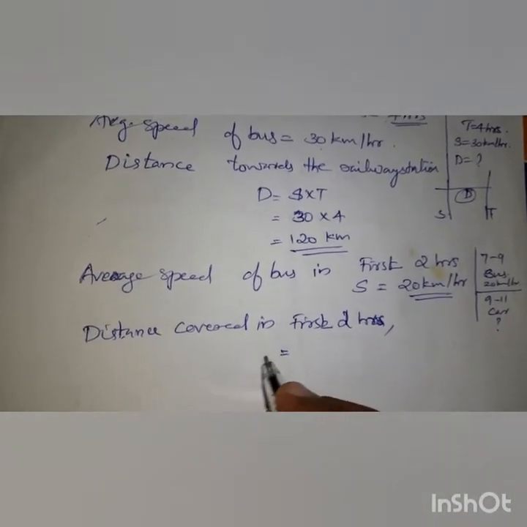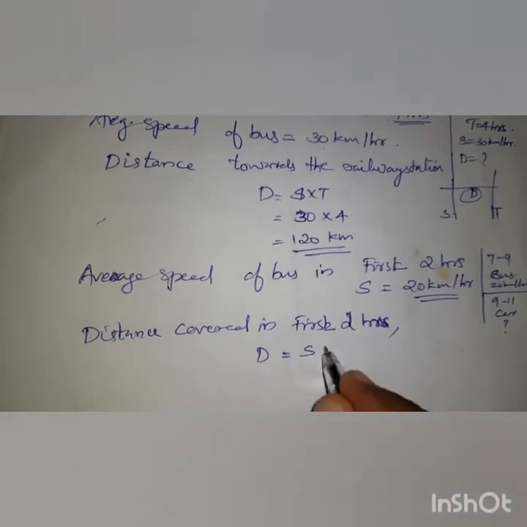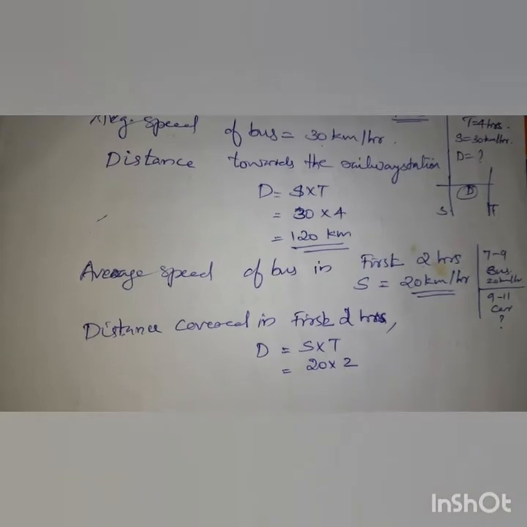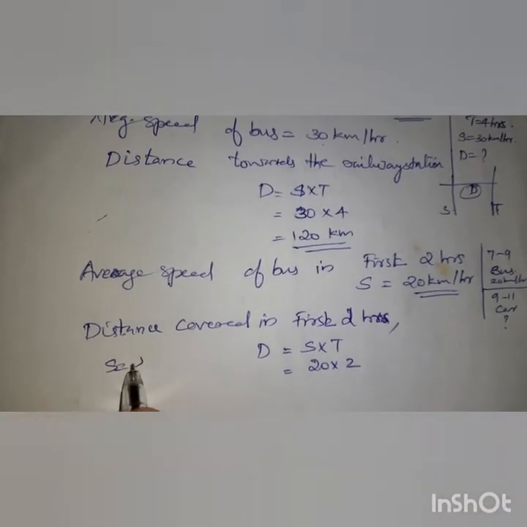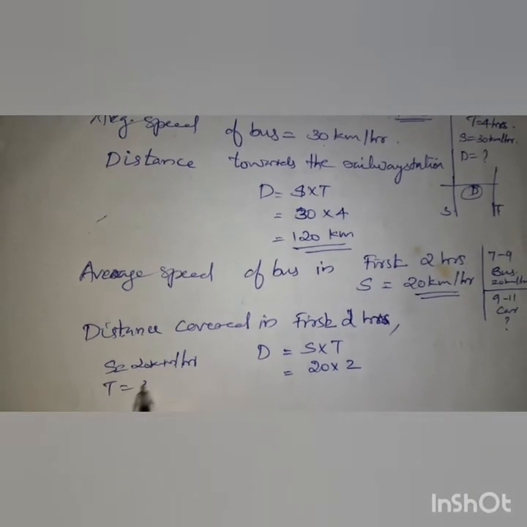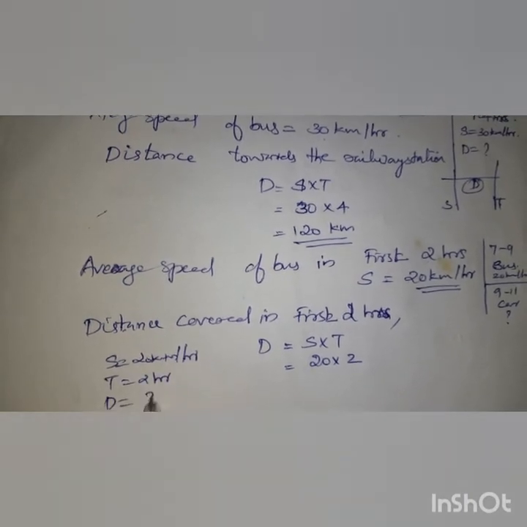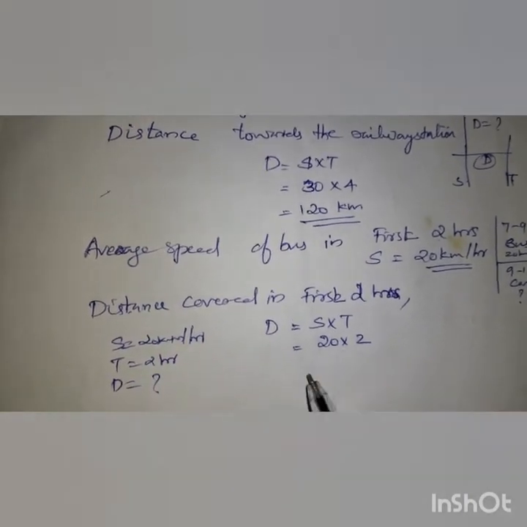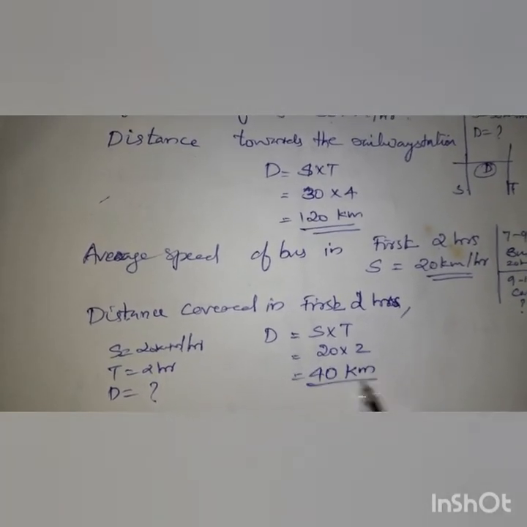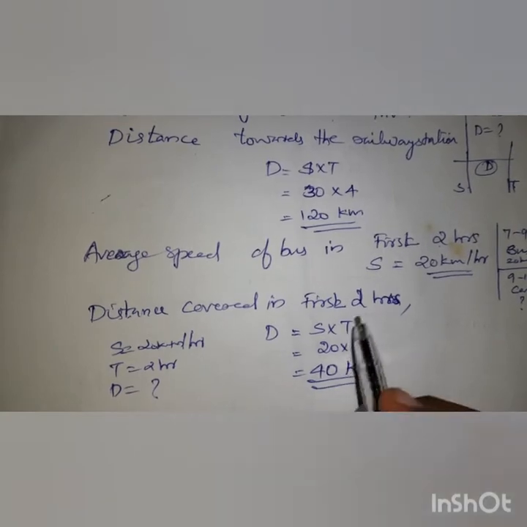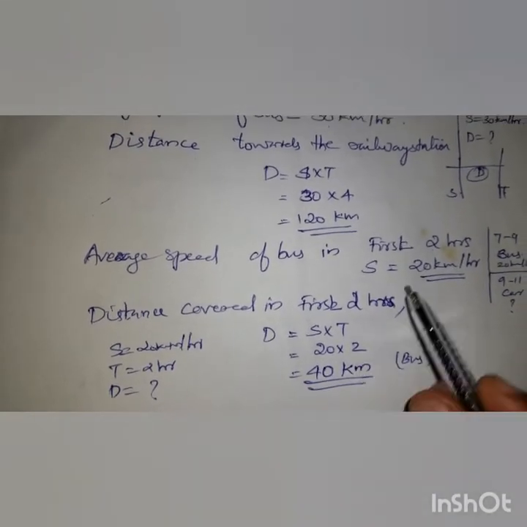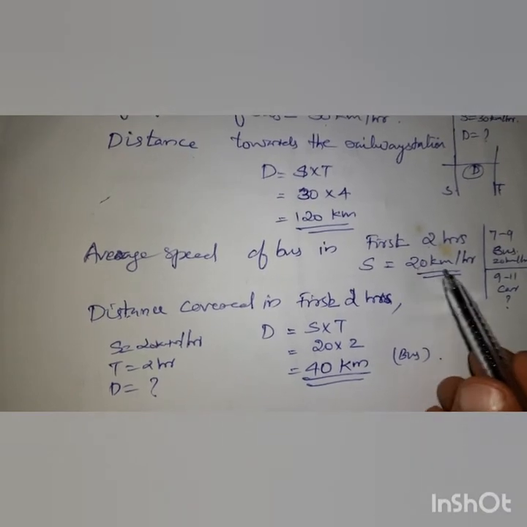So distance is equal to speed into time. Speed is 20 km per hour and time is 2 hours. Distance we have to find out. So distance is equal to 40 kilometer. So this 40 kilometers he traveled in which one? Bus, with a speed of 20 kilometer per hour.